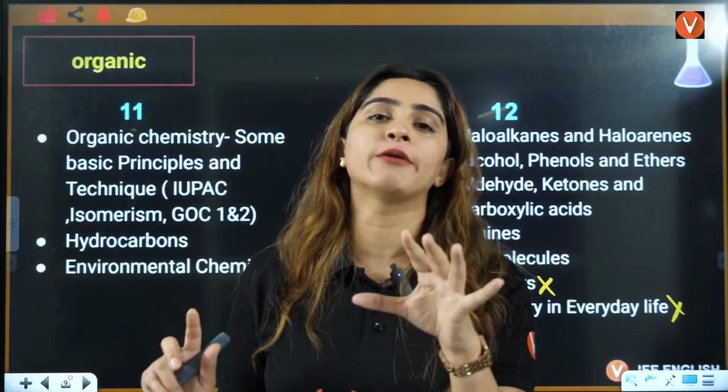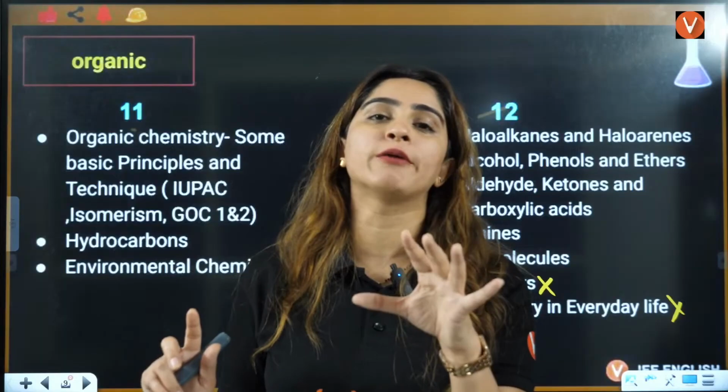Okay. Now, last part is, let's talk about carbon, like organic chemistry. Full organic chemistry is based on this one thing, that is carbon. Carbon and its compounds, that is all we talk about in organic chemistry.